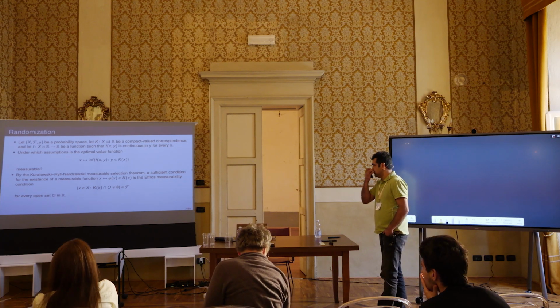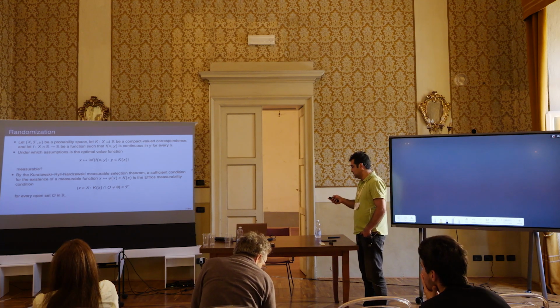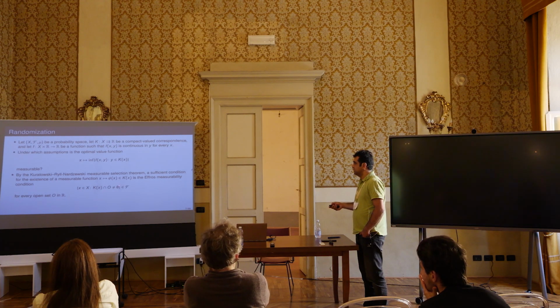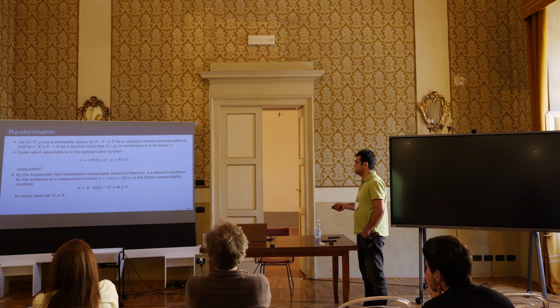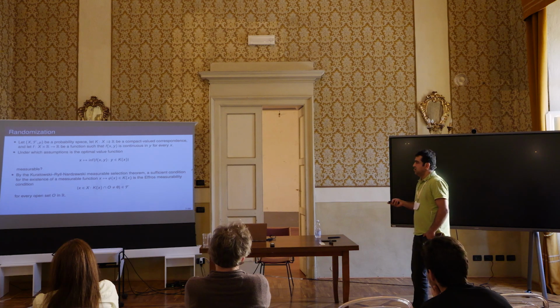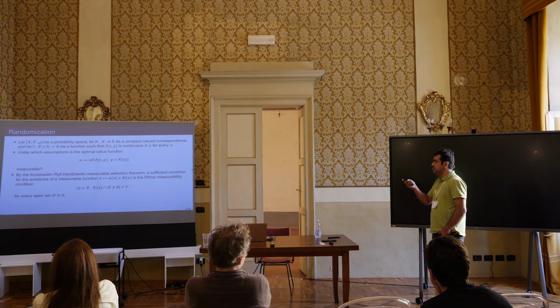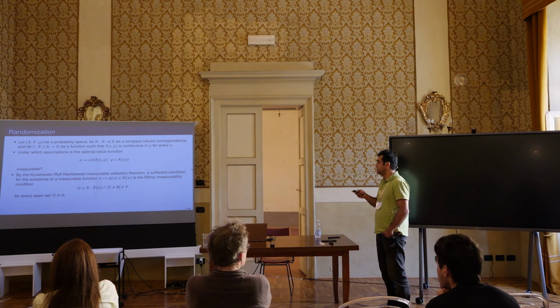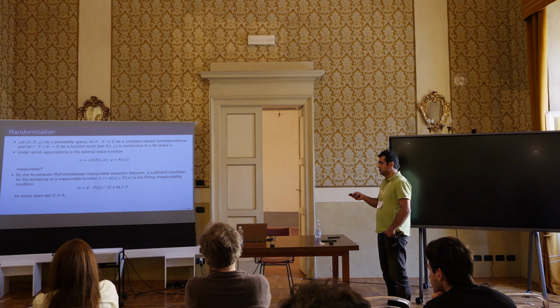And this is the Effros measurability condition, which states that the set of all x for which K_x intersected with a given open set is non-empty should be measurable. In this case, we can guarantee that the set-valued map has measurable selectors. So this is one sufficient condition we need.